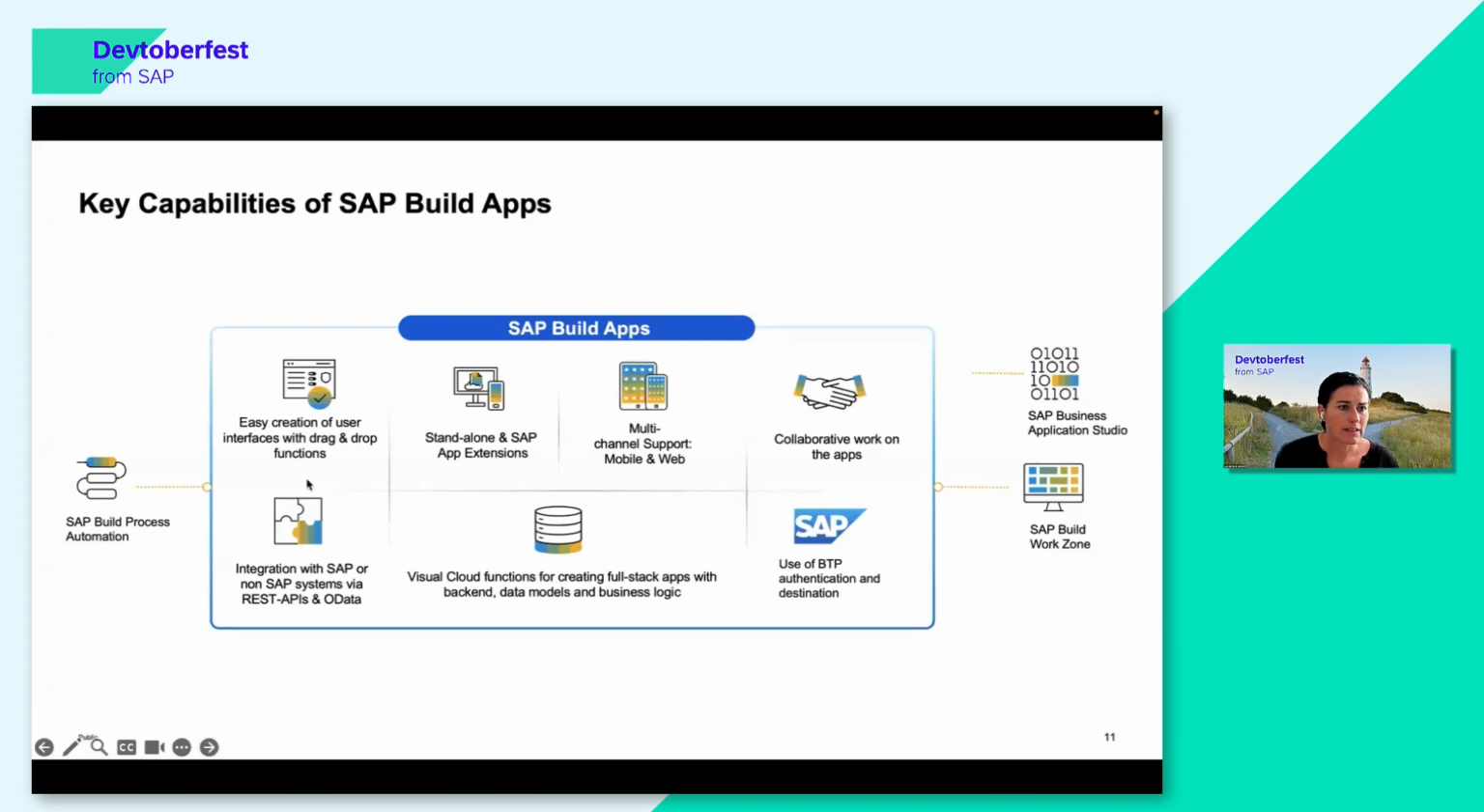So let's maybe have a look at the key capabilities. Easy creation of user interfaces with drag and drop functionality. We saw that in the little videos, you saw that just before. You can create standalone applications, but also application extensions. There's support for mobile and for web applications.